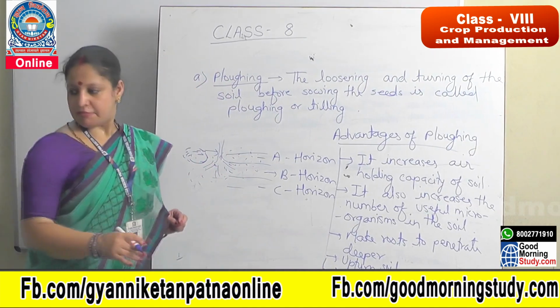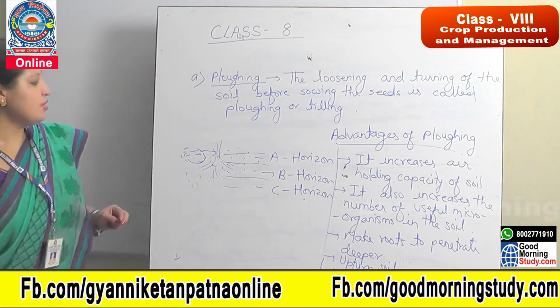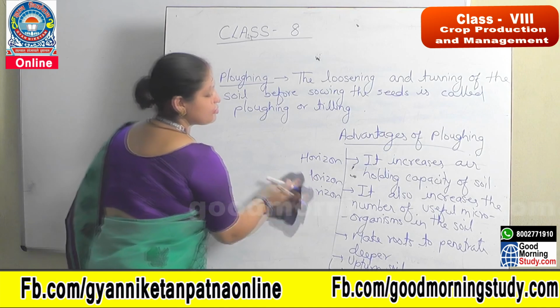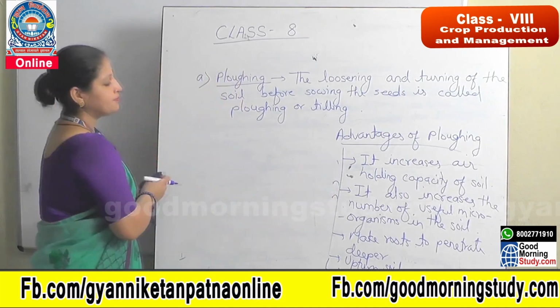And for plowing, different implements are used. So let's see what are the different agriculture implements used for this process.